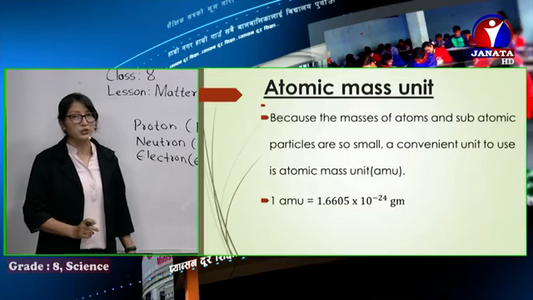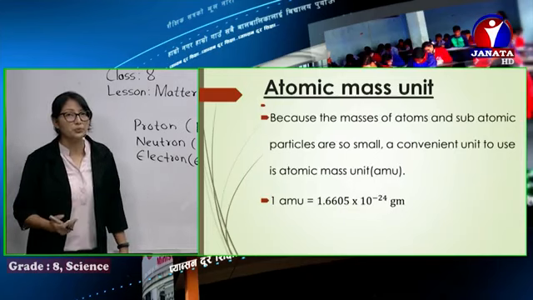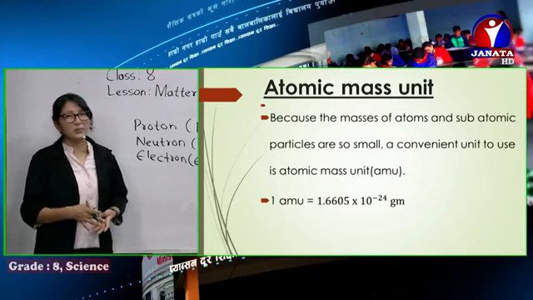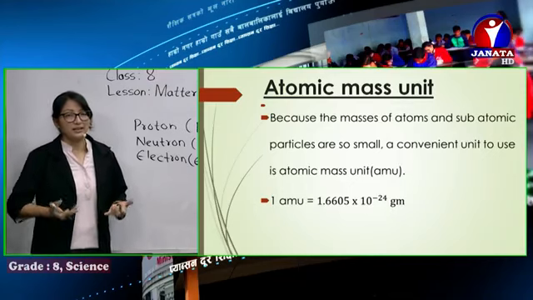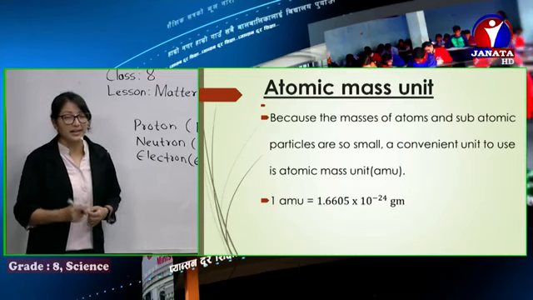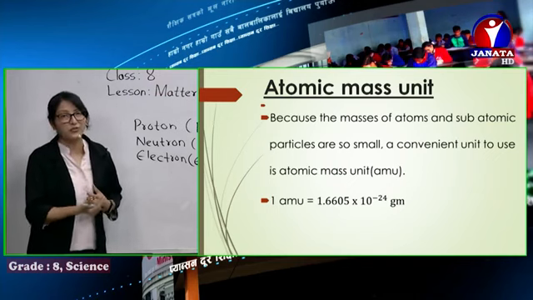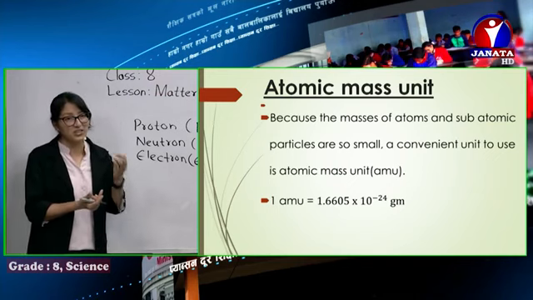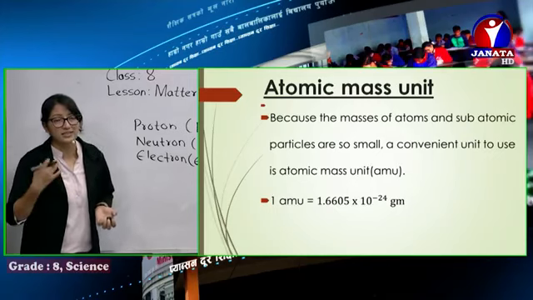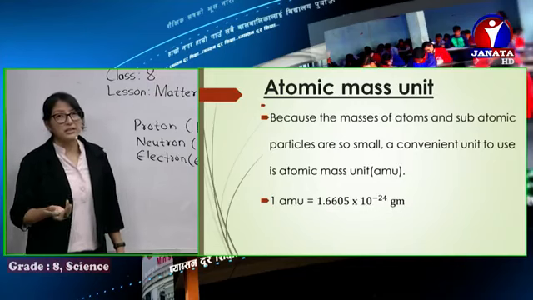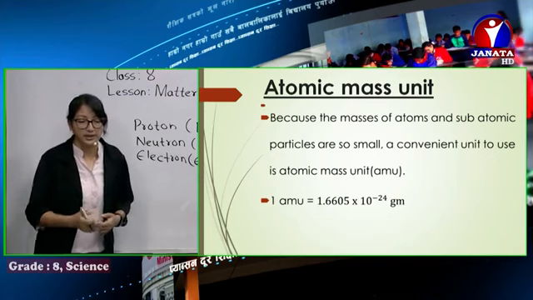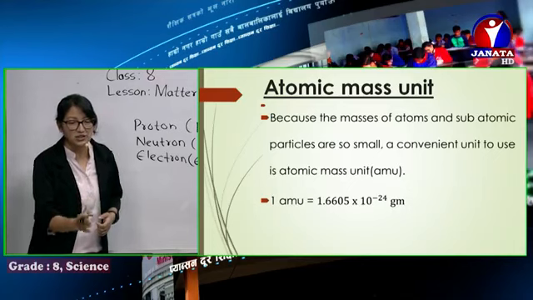Now, what is atomic mass unit? We use the term AMU. AMU means atomic mass unit. As I've already said, the atom is the smallest, the finest particle, not visible at all through naked eyes, and visible only through a strong microscope. Now the atom is itself very small, so the particles present in it are much smaller. Measuring their mass in units like gram, milligram, microgram may not be suitable. So to measure, the unit given is the atomic mass unit.